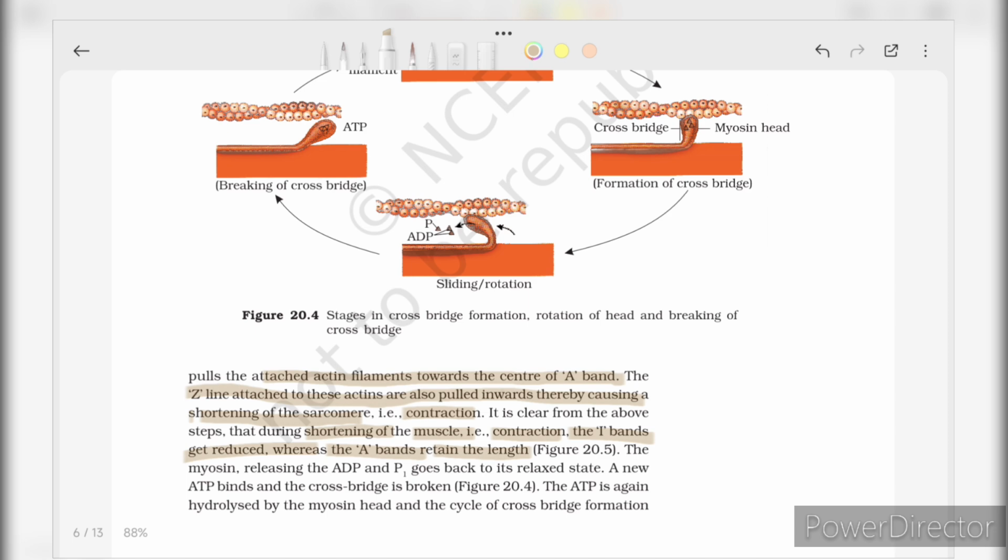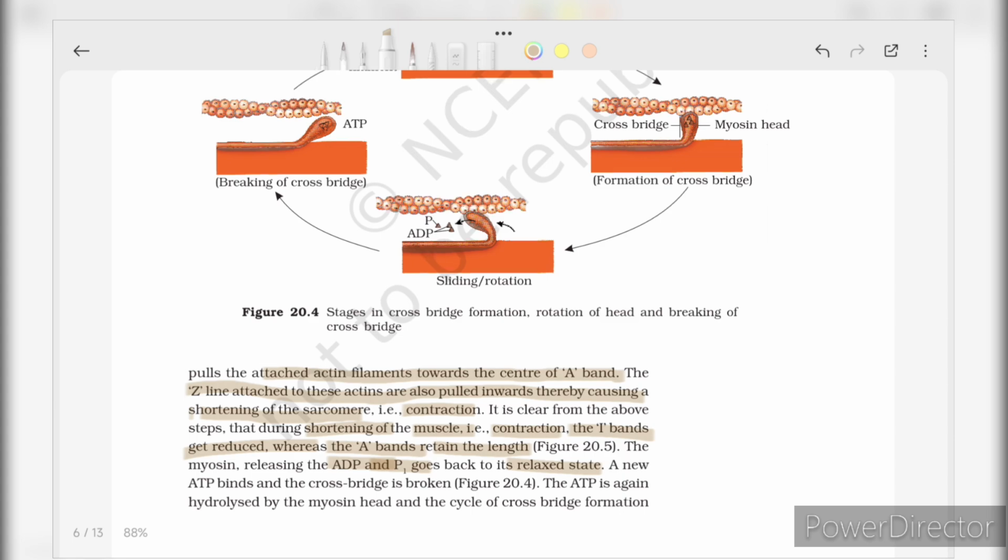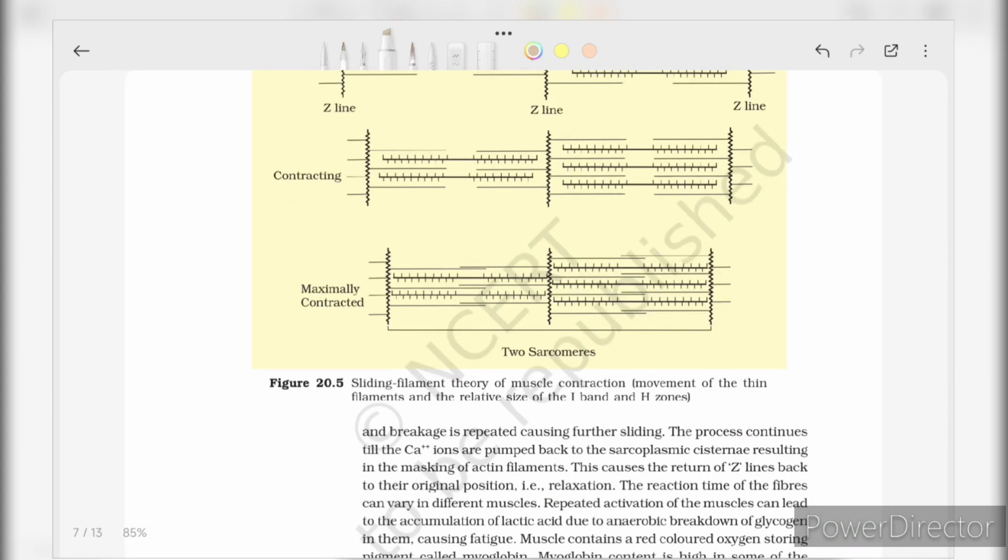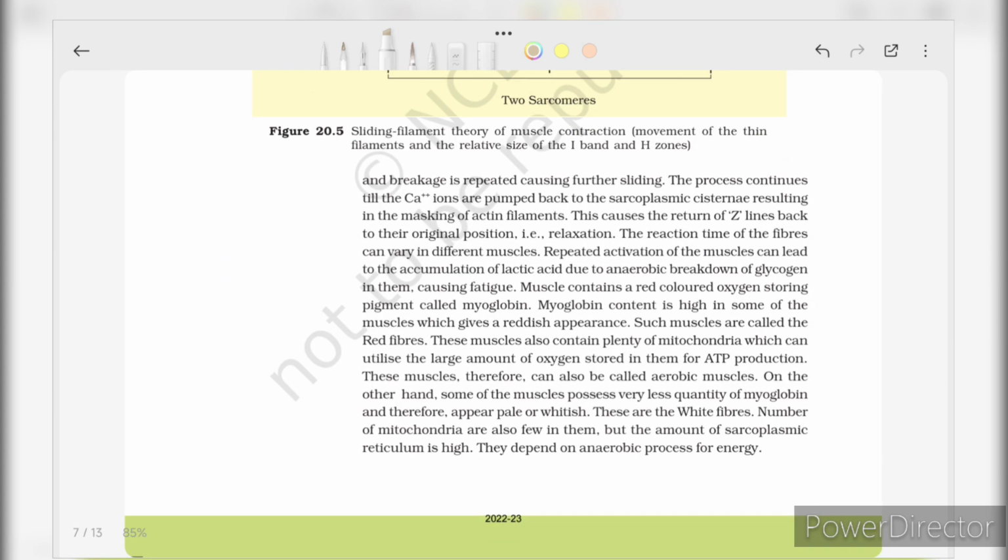The myosin, releasing the ADP and Pi, goes back to its relaxed state. A new ATP binds and the cross bridge is broken. The ATP is again hydrolyzed by the myosin head. The cycle of cross bridge formation and breakage is repeated, causing further sliding.